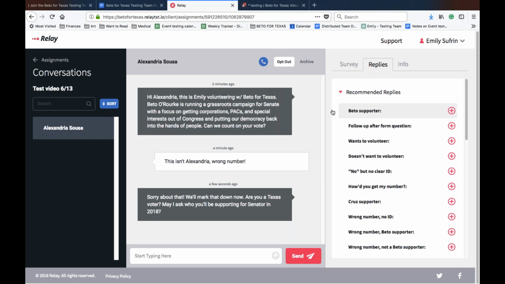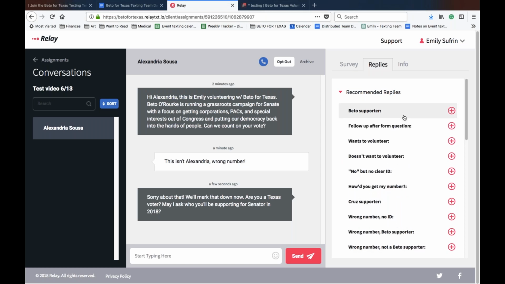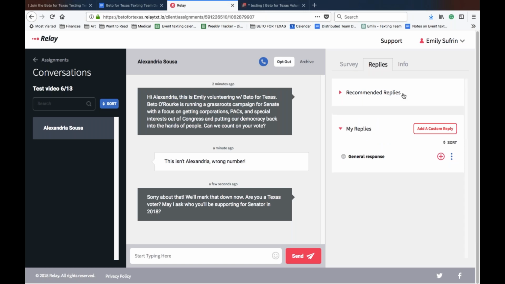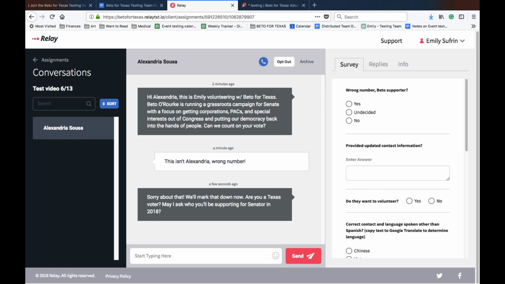So you should go through as you start getting replies back and read through them so you have a sense of what you are working with. So now let's wait for Alexa to respond, see what's going to happen. And you'll notice up here at the top, there's a survey question for wrong number Beto supporter. So depending on what Alexa says, or rather not Alexa, we're going to mark this one appropriately. So I'm going to press refresh, see if any more messages have come in.